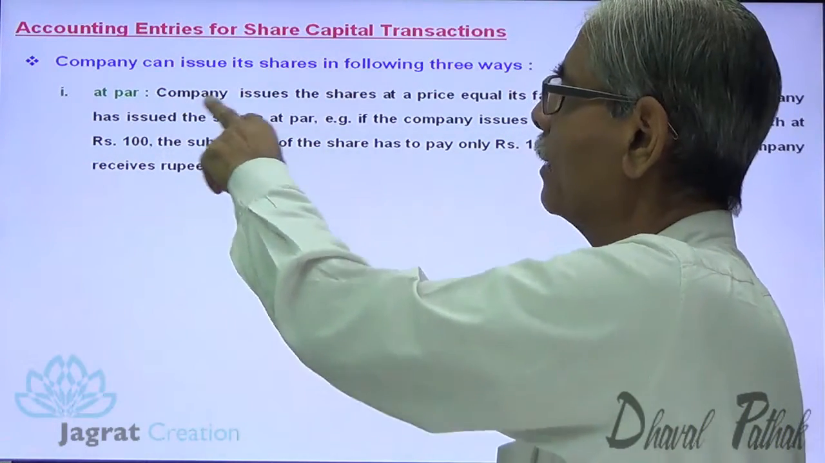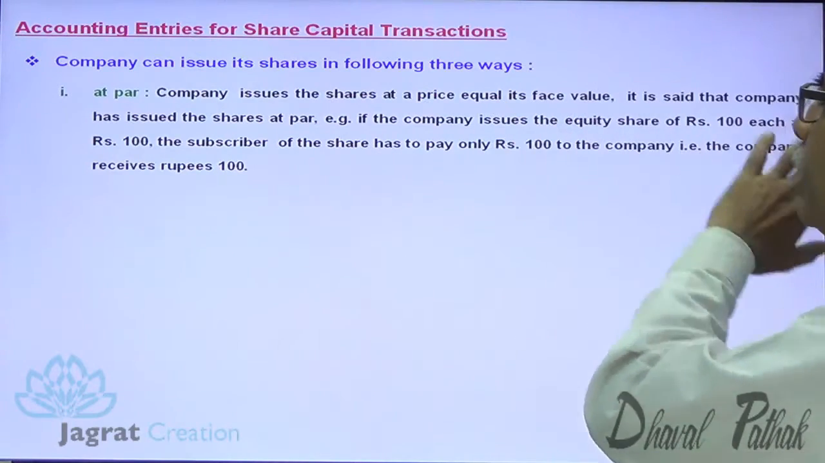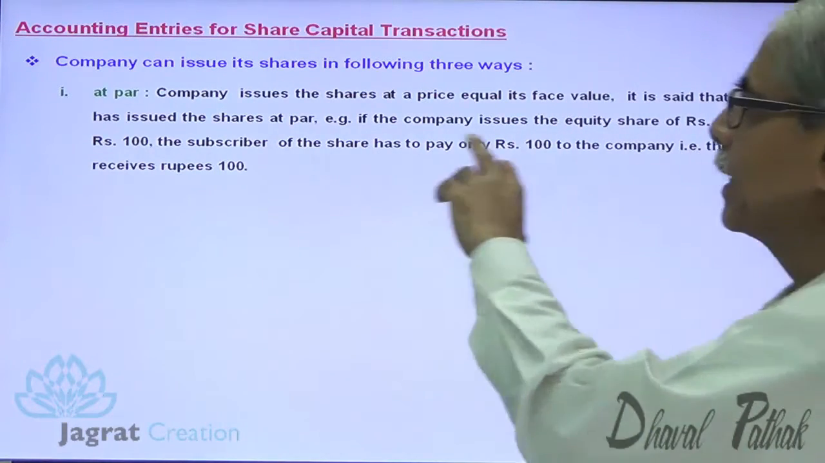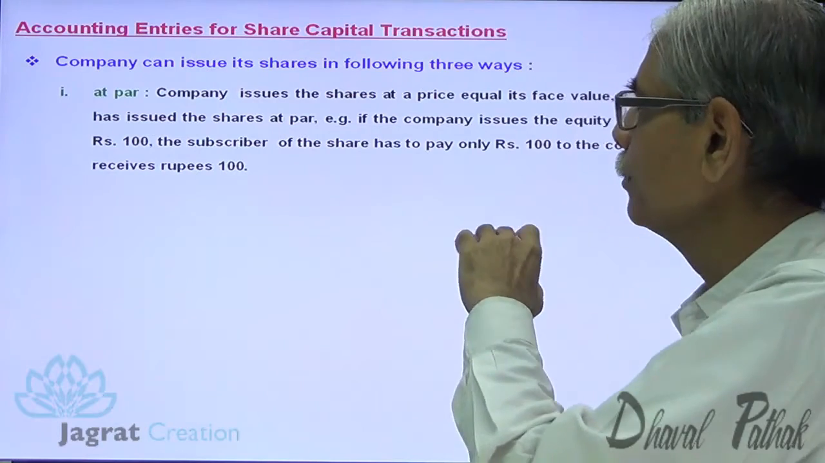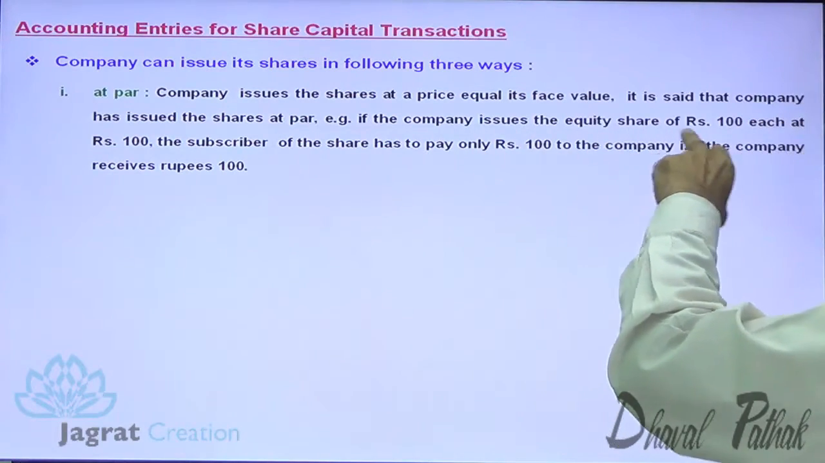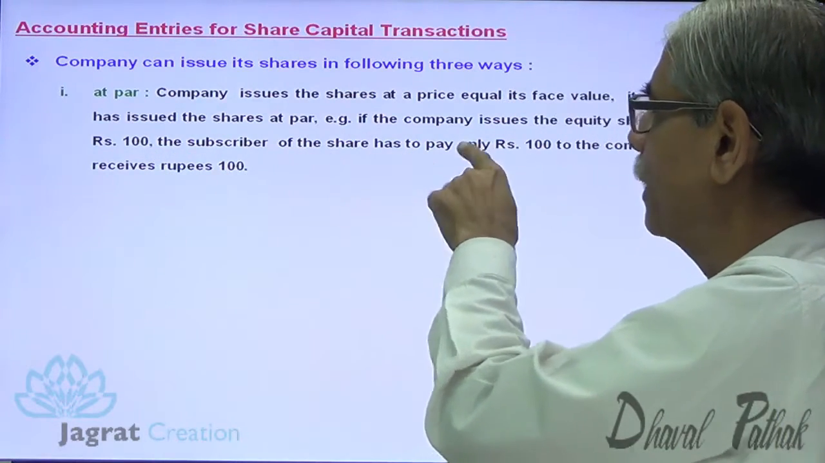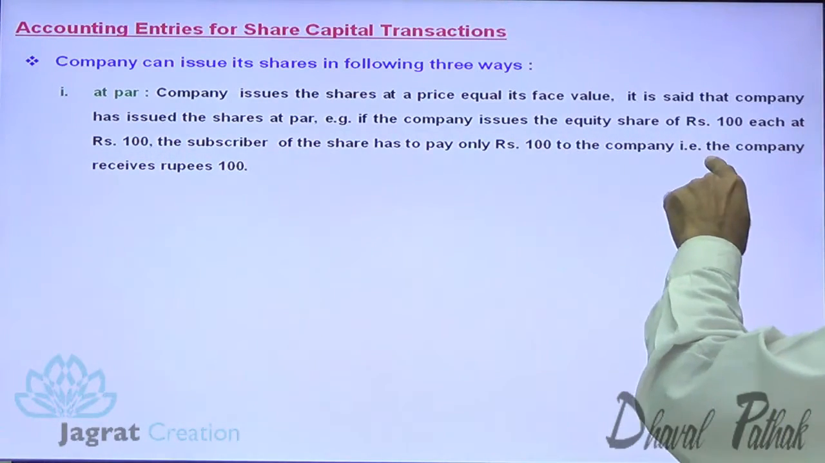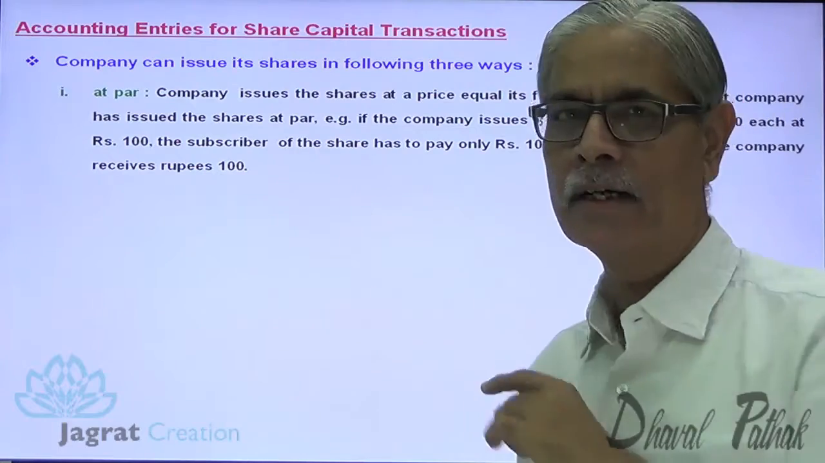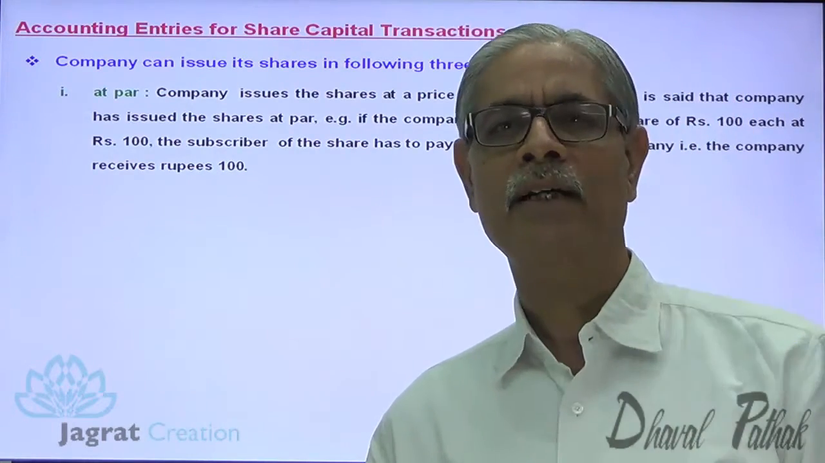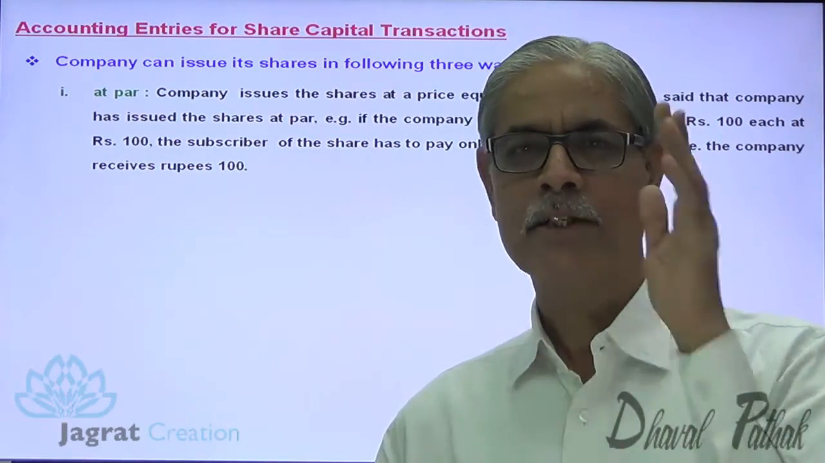Shares issued at par. The company issues the shares at a price equal to the face value. It is said that the company has issued the shares at par. For example, if the company issues equity shares of 100 each at rupees 100, the subscriber of our share has to pay 100 to the company, and the company receives rupees 100 and credits 100 to share capital. That is known as shares issued at par.